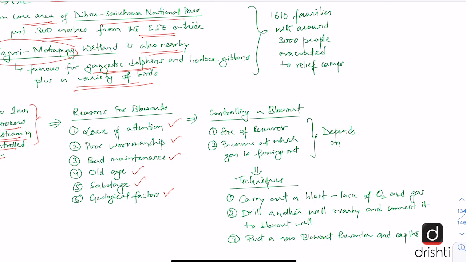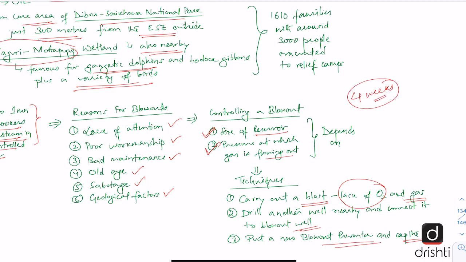Now let us see how the blowout is controlled. So basically controlling a blowout depends on the size of the reservoir and the pressure at which the gas is flowing out. And the techniques that are used are, sometimes we just carry out a blast which will lead to lack of oxygen, and natural gas will also be utilized in that. So the fire will die out. Another technique is to drill another well nearby and connect it to the blowout well so that the gas gets diverted from the well which is on fire to this new well and the fire dies out. And the third technique is to put a new blowout preventer and cap the well.